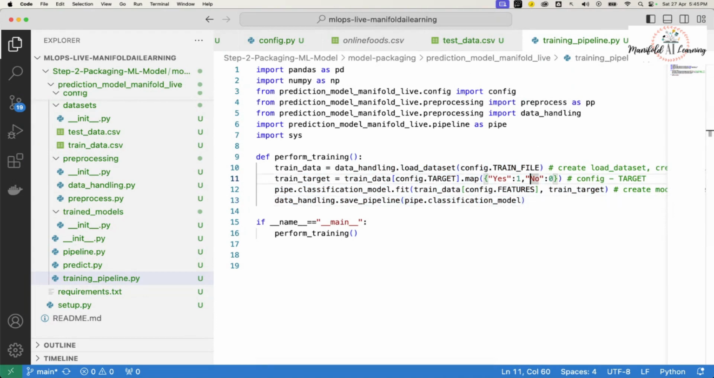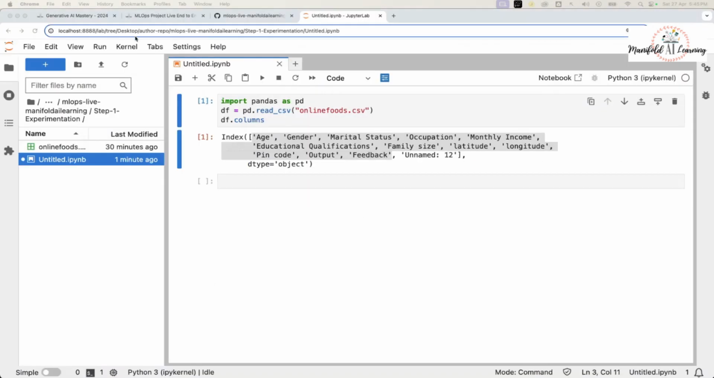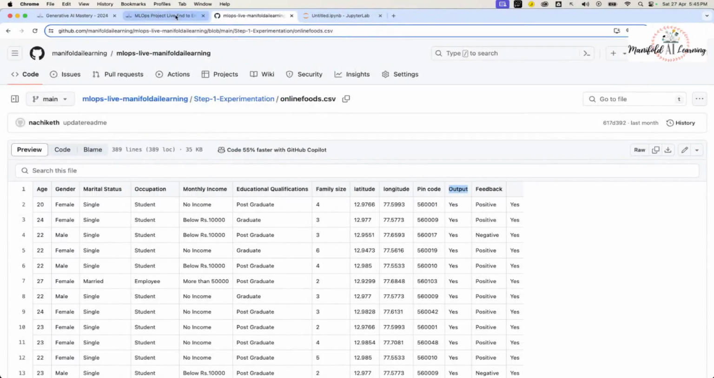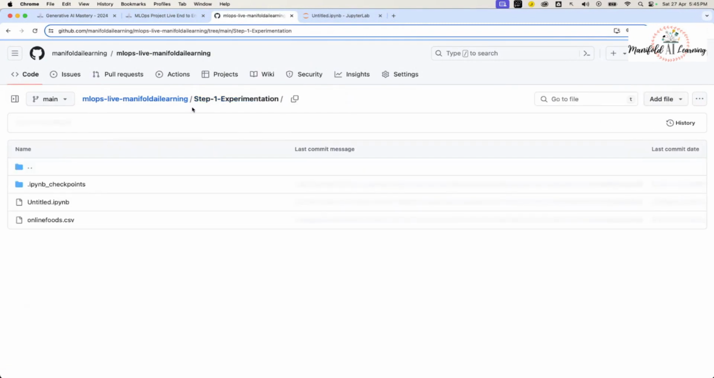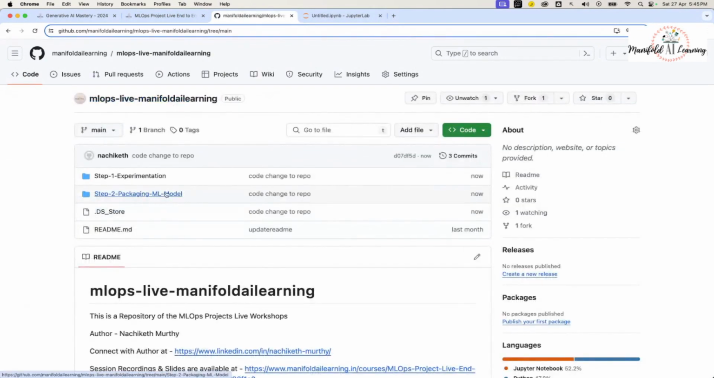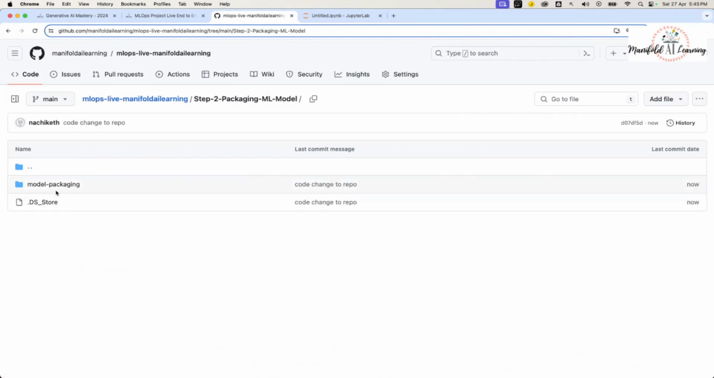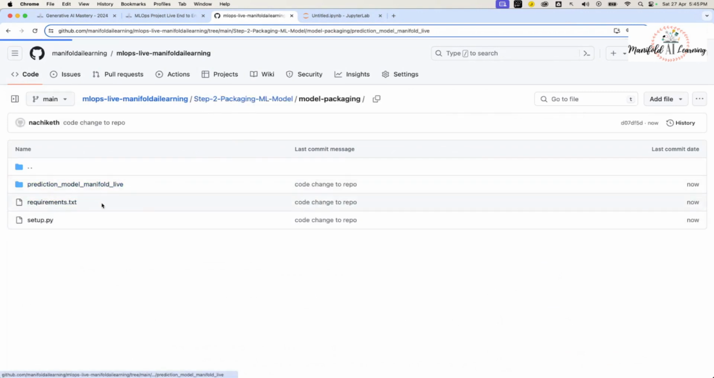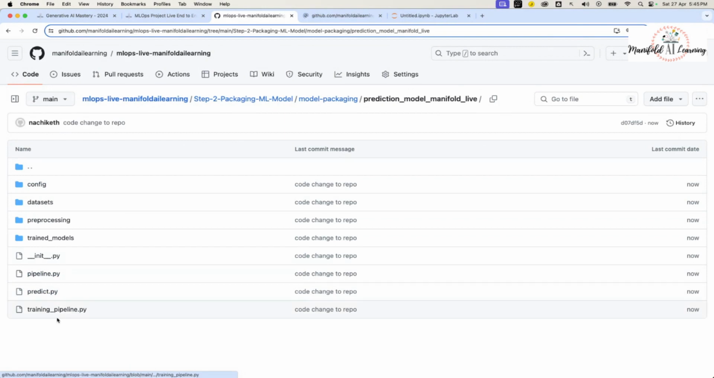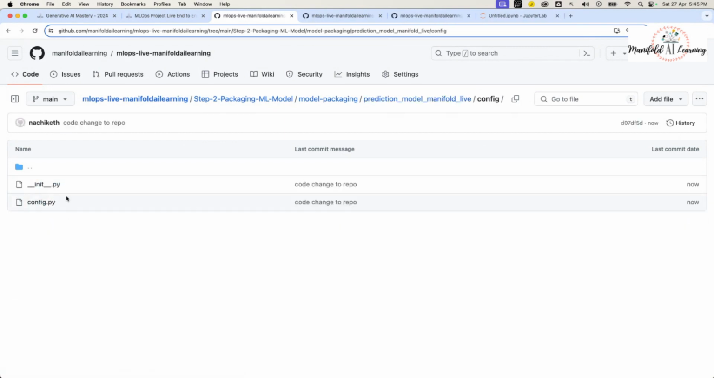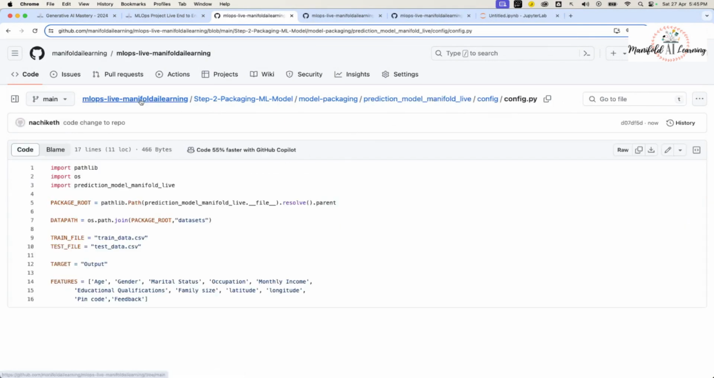All right, guys. Let me commit these code changes to the repository, and I'll be sharing the code. If I refresh the code repository, here you can see a new folder called packaging ML model, and you'll be able to see the various files that we have created, that is the training pipeline and the configuration file, created here in the GitHub repository.